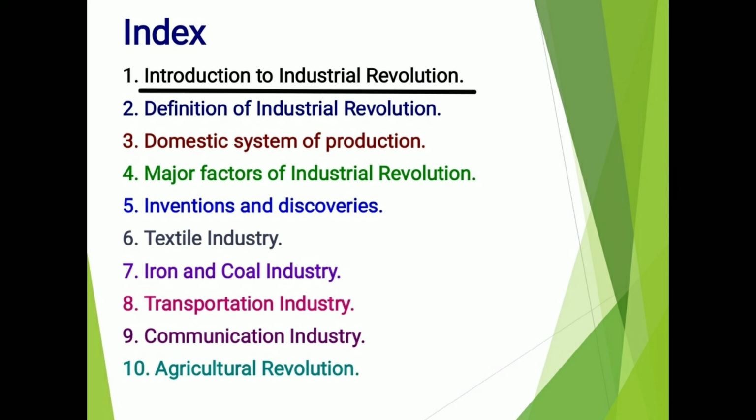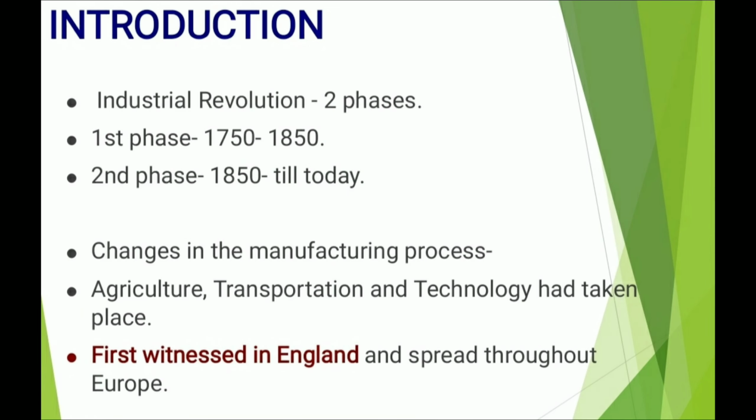Introduction to the Industrial Revolution, definition of Industrial Revolution, domestic system of production, major factors of Industrial Revolution, inventions and discoveries, textile industry, iron and coal industry, transportation industry, communication industry and agricultural revolution. In the beginning of the lesson, it is necessary to know that the Industrial Revolution took place in two phases. The first phase is from 1750 to 1850 and the second phase is from 1850 till today.